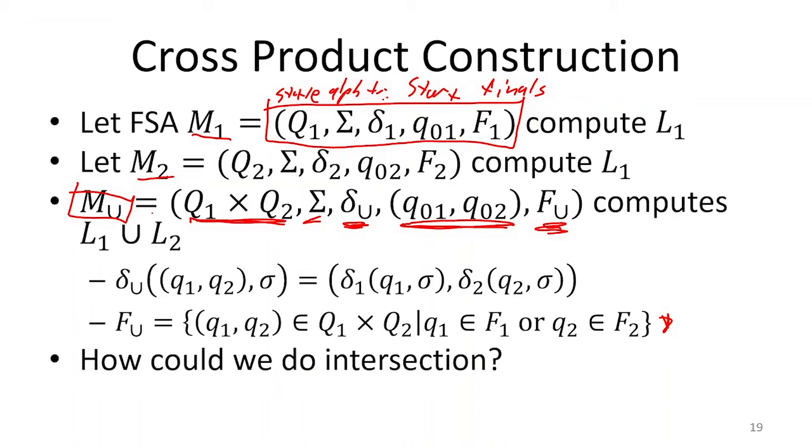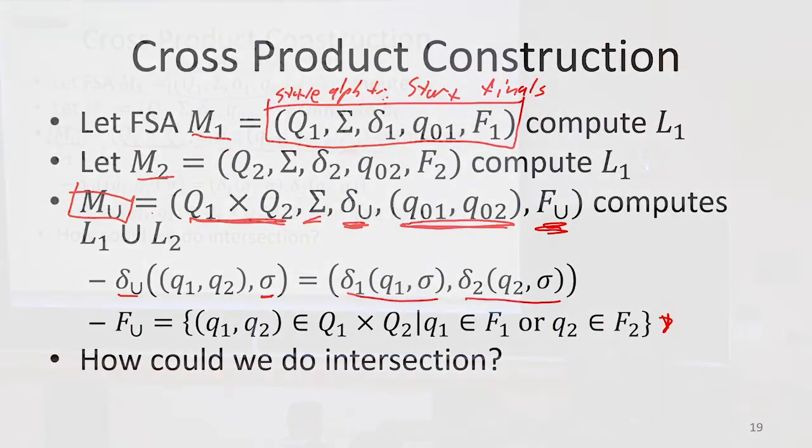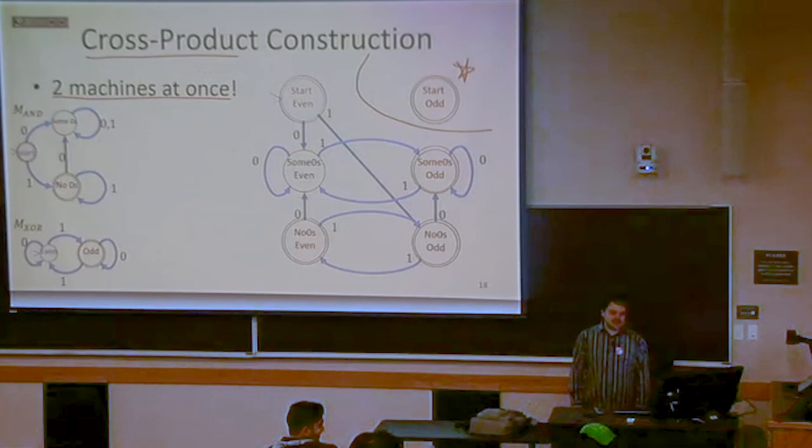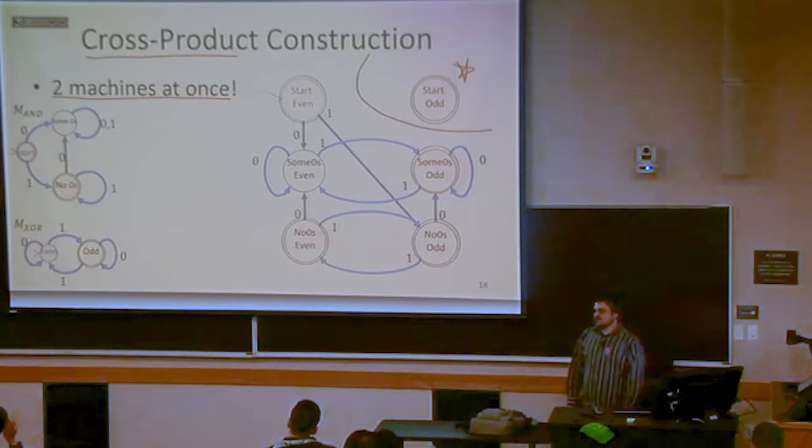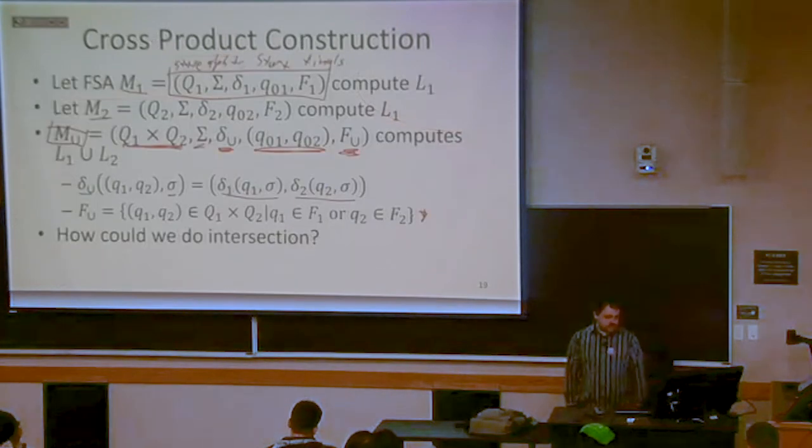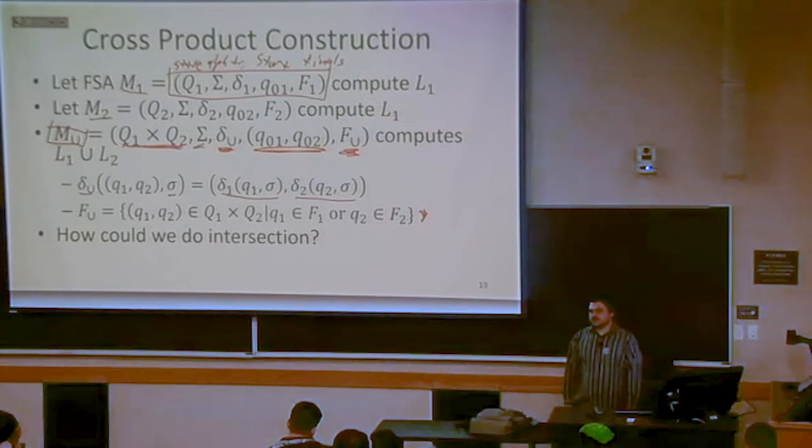And how does our transition function work? So if I have some pair of states, Q1, Q2, and I want to transition on some character, my next state should be transition using the first function on the first state, transition using the second function on the second state. So this is super formally with notation what cross product is doing. If you sort of understand what this is doing less formally, then you're totally fine on that. But that's what it looks like if you want to do it purely with notation.